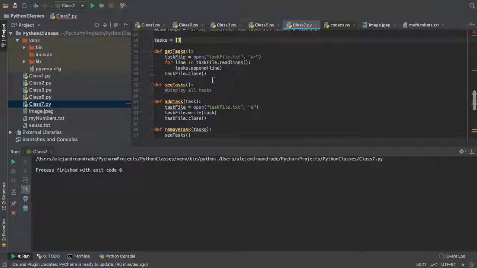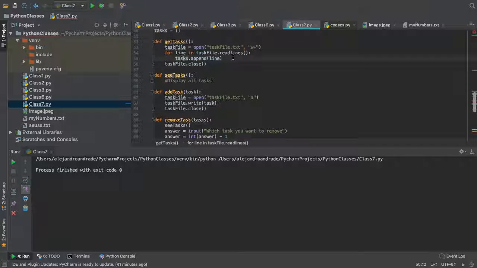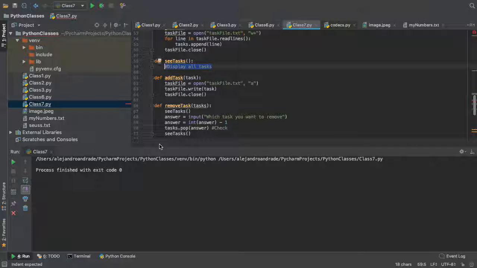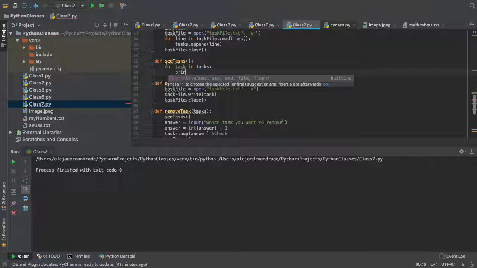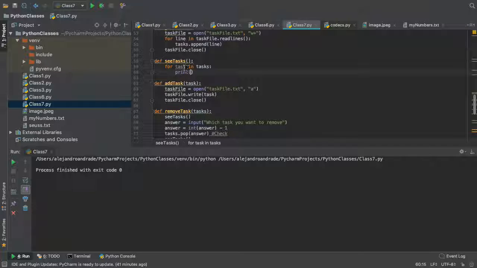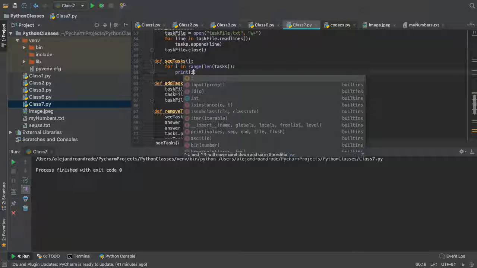So that's pretty much it. Here we have this global variable. You do tasks append. Now we have these tasks. You can do for task in tasks, print. Oh, and here we have a little thing, right? In this case we should actually use a range. For i in range, and then you do tasks, which gets the range of tasks. To be more explicit, you can do length of tasks, but if you just do range of tasks, Python is intelligent enough to just use the length. And then you're gonna print i.